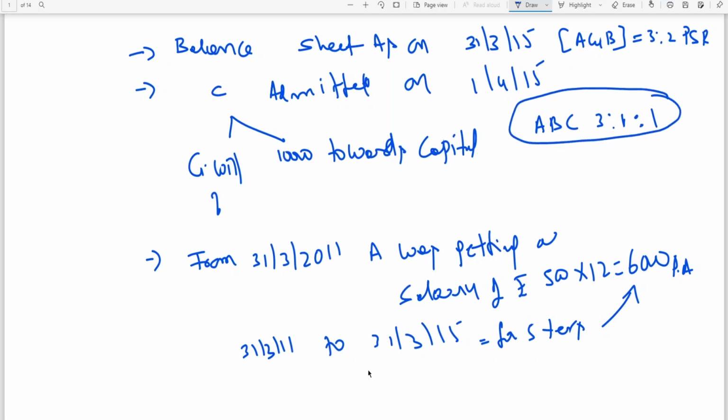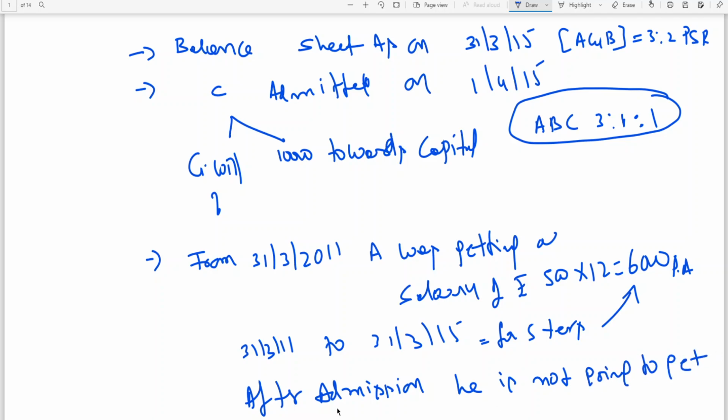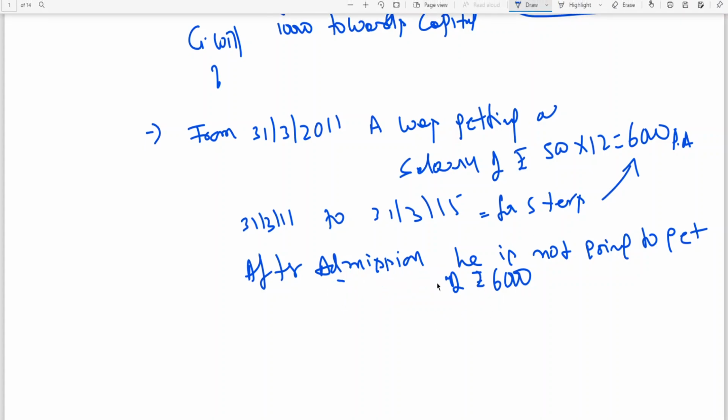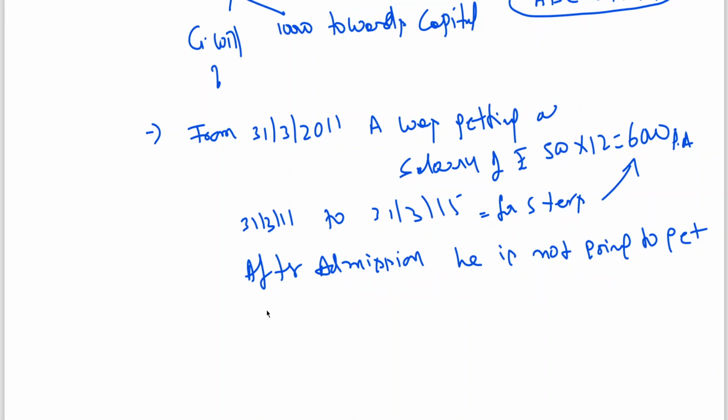And in future, after admission, A is not going to get a salary of rupees 6,000 after C's admission.